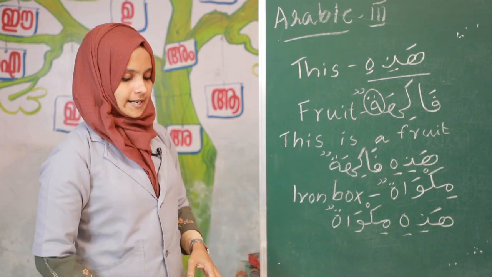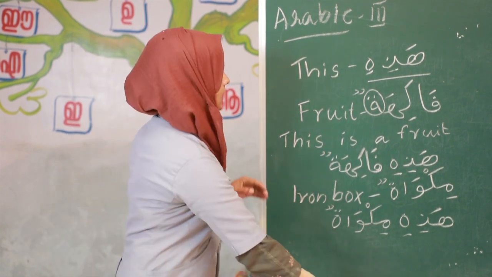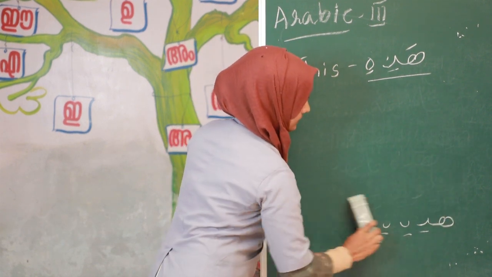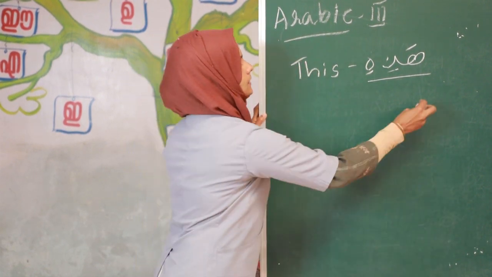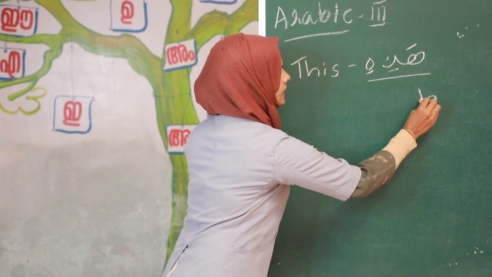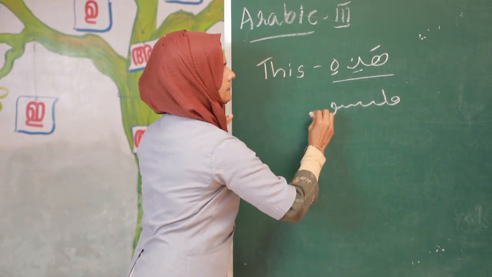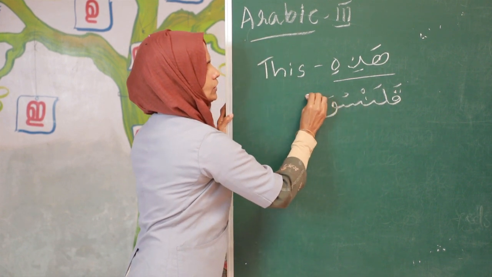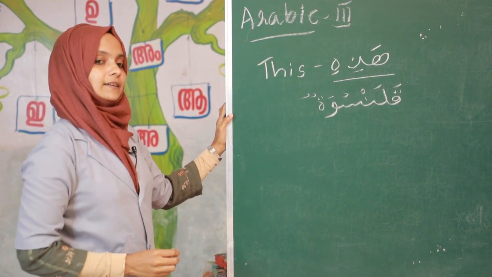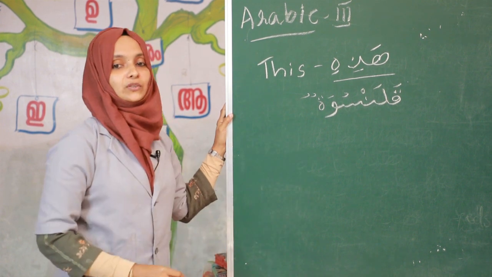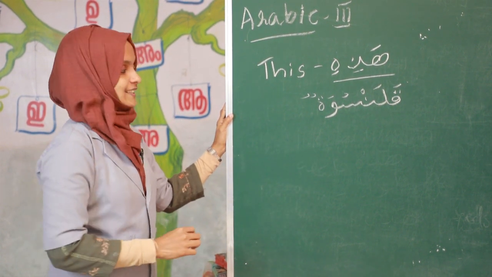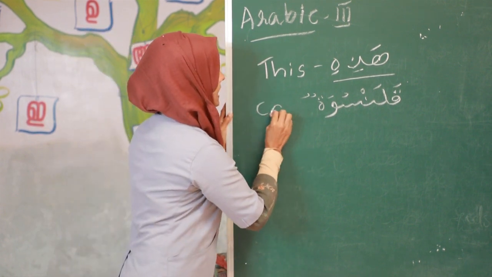Okay. Then the next word, kalansuvatun. Do you know the meaning of kalansuvatun? We learned it in the last class. Yes, very good. Cap.